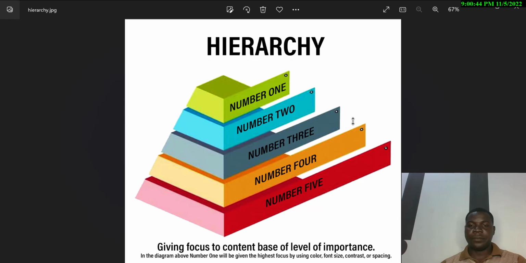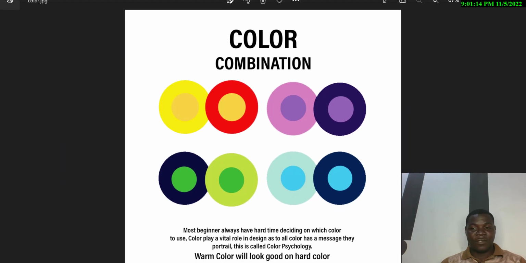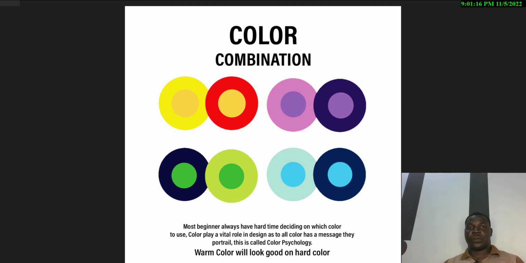The second thing we'll be looking at is color combination. Sorry, I want to be very fast so that I can cover this within a short video. Like I always tell my students, be conversant with the way you use your color. Put your mind to the way you use color. Not putting your mind to it is a very risky thing.